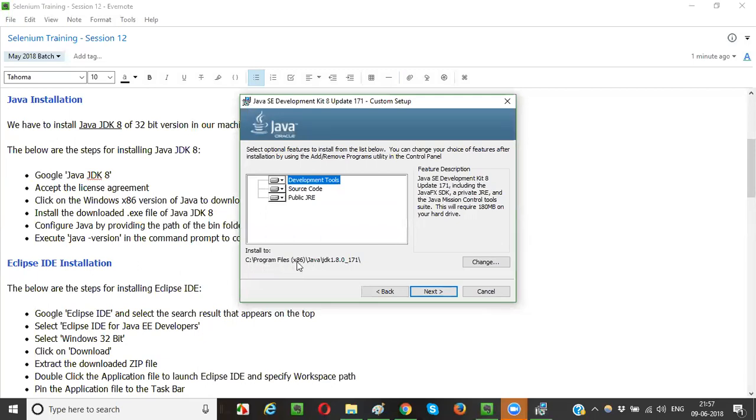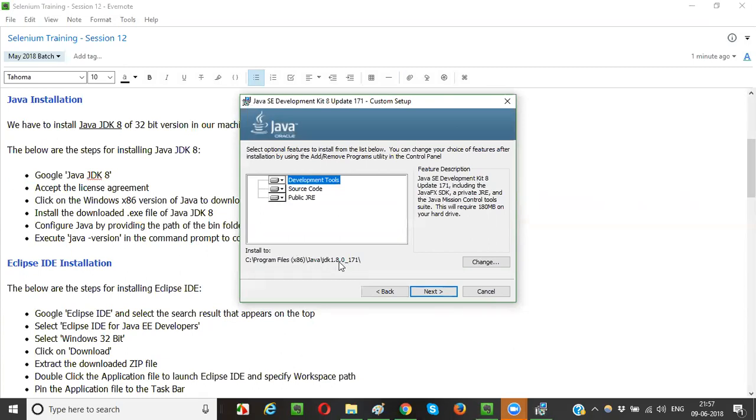See, Program Files x86. Okay, in the C drive, Program Files, which folder is this? Program Files x86. And in that there is a folder called Java.